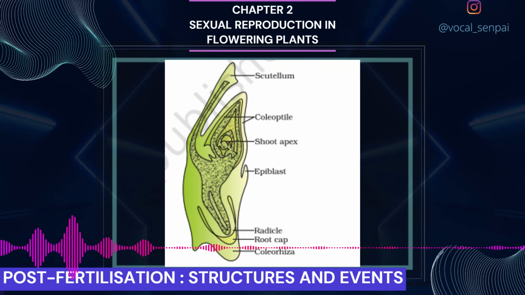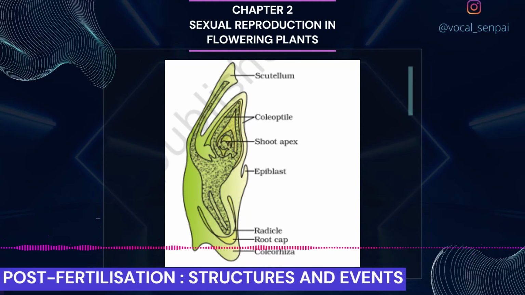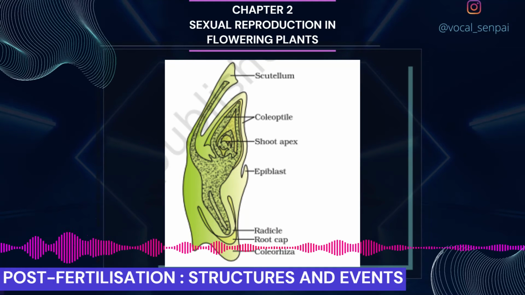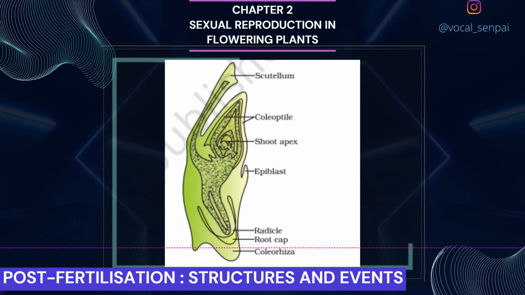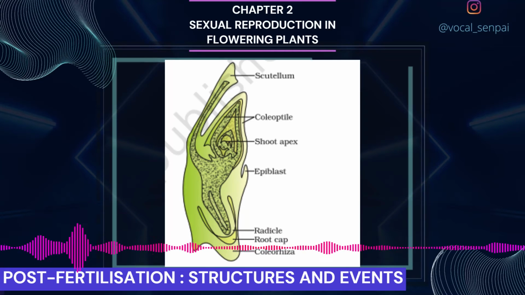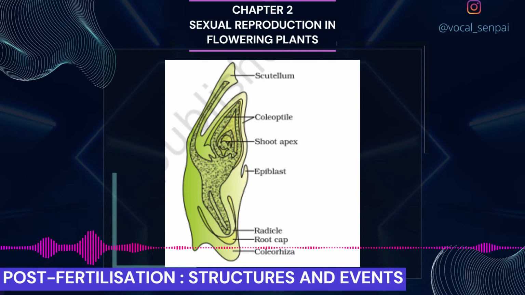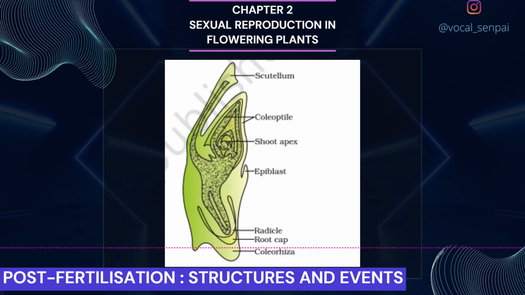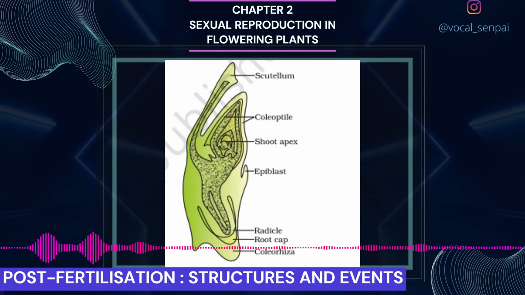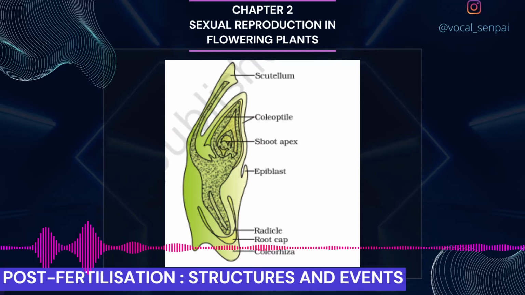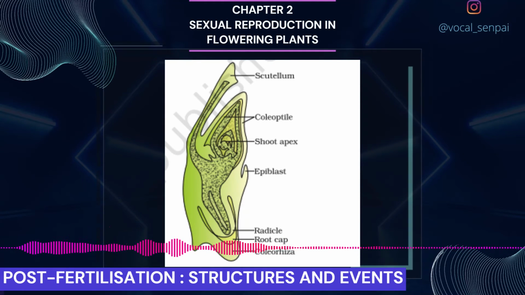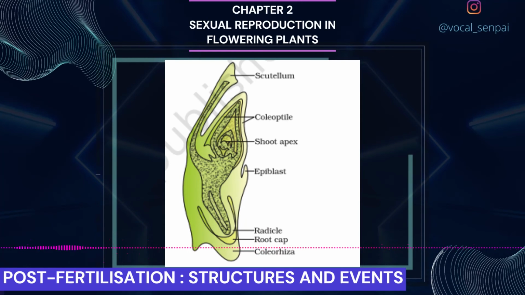Seed. In angiosperms, the seed is the final product of sexual reproduction. It is often described as a fertilized ovule. Seeds are formed inside fruits. A seed typically consists of seed coats, cotyledons, and an embryo axis. The cotyledons, figure 2.15a, of the embryo are simple structures, generally thick and swollen due to storage of food reserves, as in legumes.